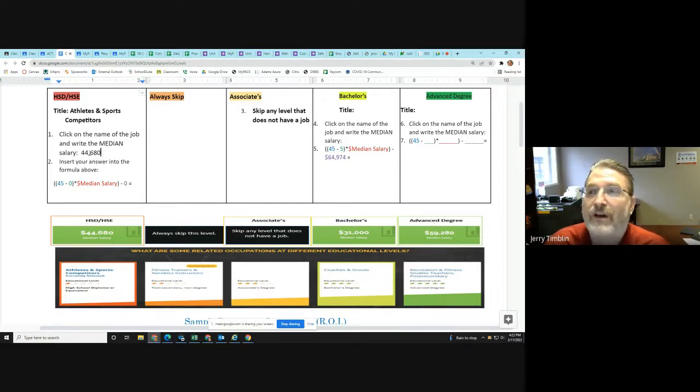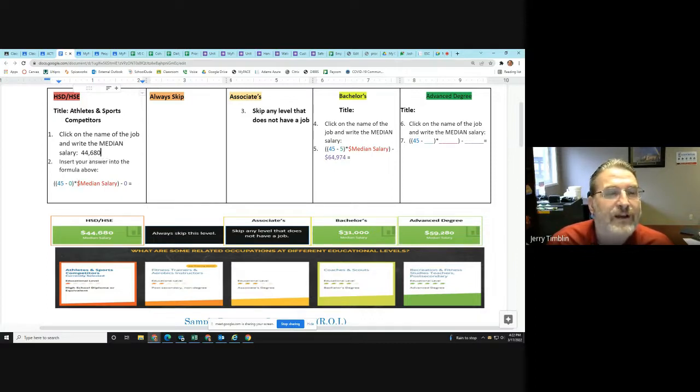It's not what Russell Wilson or Aaron Rodgers or Kobe or whatever made. The median is the average. So this takes into account all the people who get work at the lowest end of sporting jobs, somebody who just gets paid to play hockey in a minor league team or baseball. There's a lot more of those players, so that's why this number isn't like 100 million. It's the amount an average sports competitor would make per year. So it has to take into account everybody, from the highest paid down to the lowest paid. So the median is 44,680.